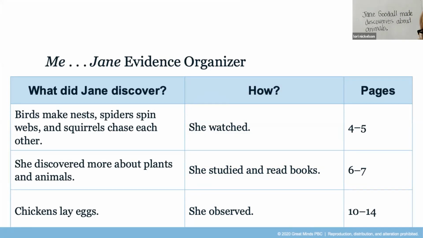Okay, so we need to come up with 2 details about how Jane Goodall made discoveries about animals. What did she do? She observed chickens laying eggs, and she watched birds making nests, right? Or you could say she studied plants and animals in her backyard. Those are all great details that you could add to your story.